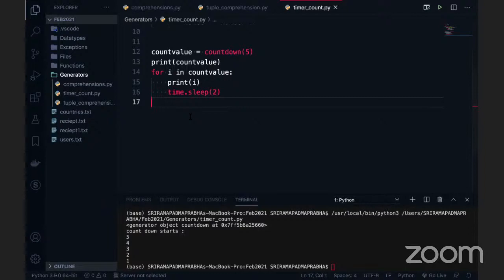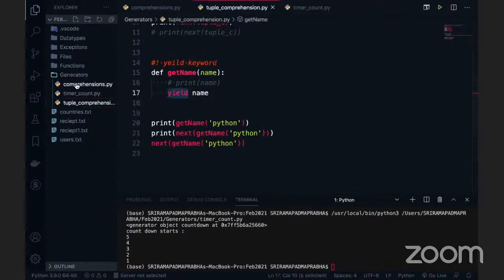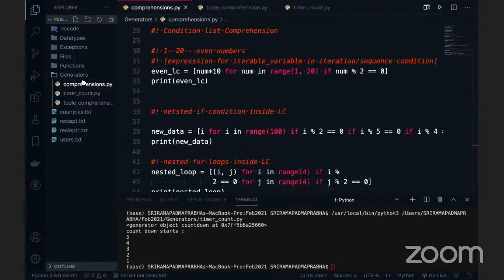That's where we can solve the problems. Okay, sir, this question got in my mind, that's why I'm asking. One more thing. Go ahead. This yield is used inside a function.